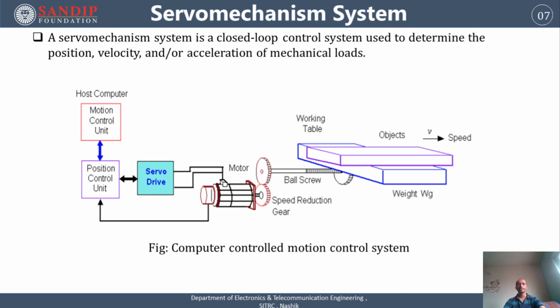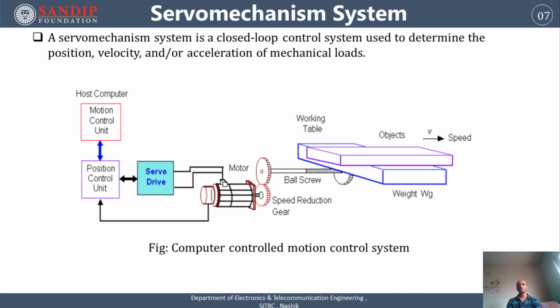Here the motion control unit and position control unit are provided, which are located in the host computer. Then second is a servo drive to drive that motor. From the servo drive, inputs are given to the servo motor. Then as the motor rotates, that shaft rotates, and gears are used to rotate.